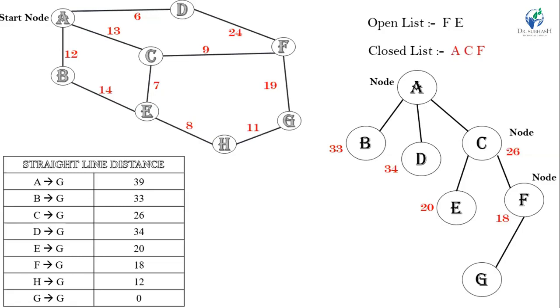Now, we select G. See here, G has a heuristic value of 0 because it is our goal node. Now, we have reached our goal node and generate the path to reach it. That path is: we moved from A to C, C to F, and F to G. This way we have reached our goal node.